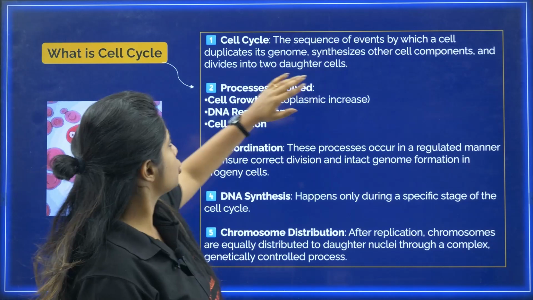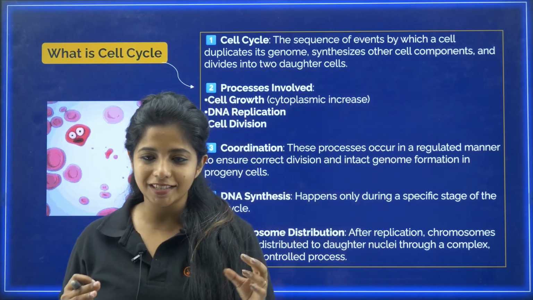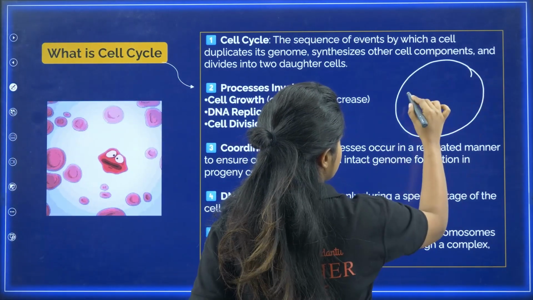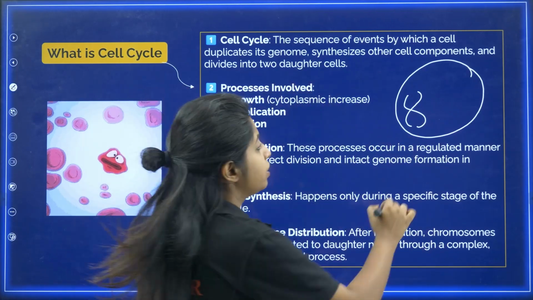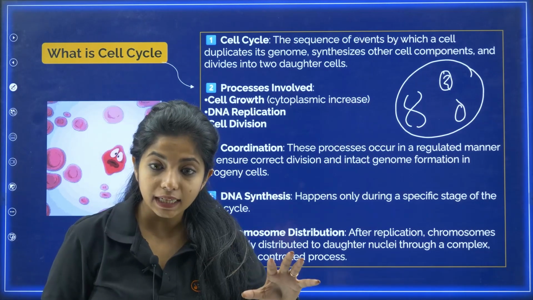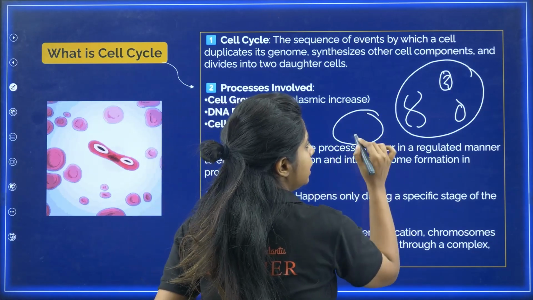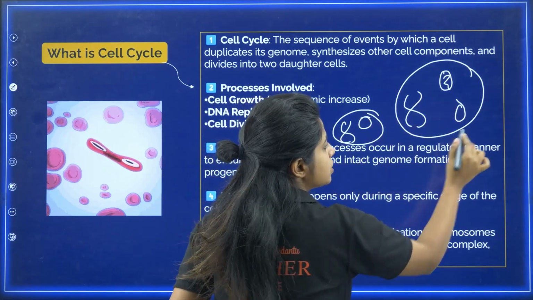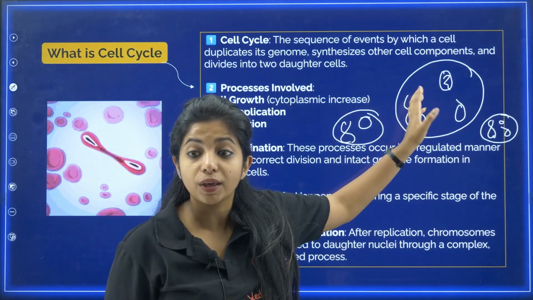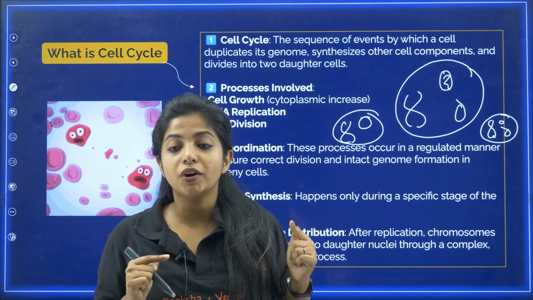The sequence of events by which a cell duplicates its genome, synthesizes other cell components, and divides into 2 daughter cells. So basically a cell is there. When you talk about a cell in general, it will be having the genetic material and the organelles. So when it has to make a copy of itself, obviously it has to include this and also the cellular components. For giving these to 2 daughter cells, my dear children, obviously it has to undergo what?